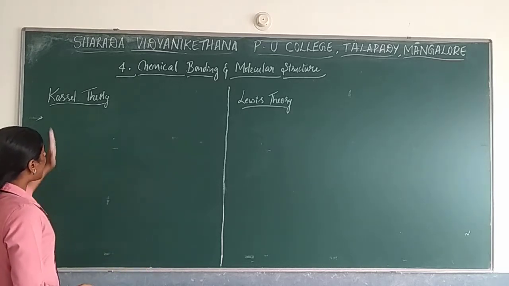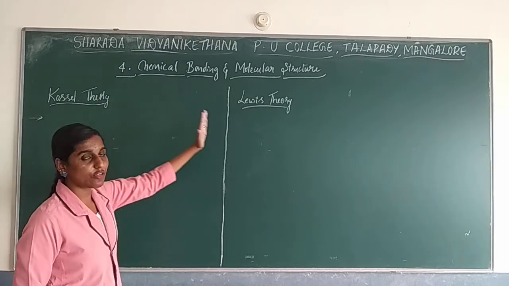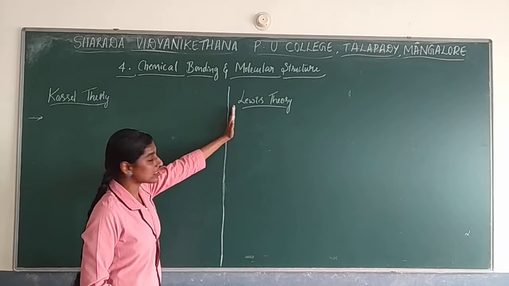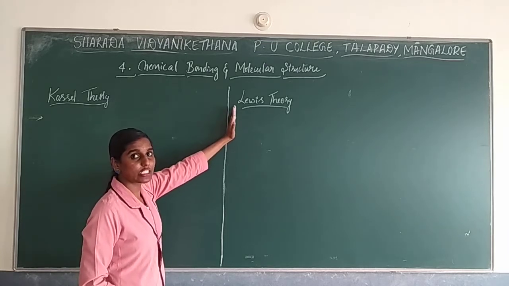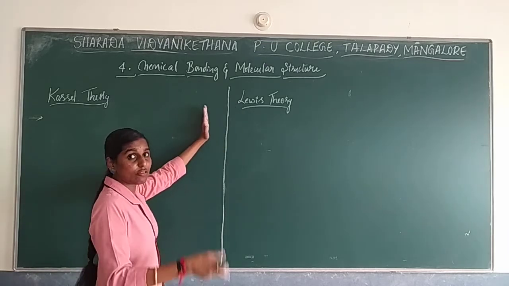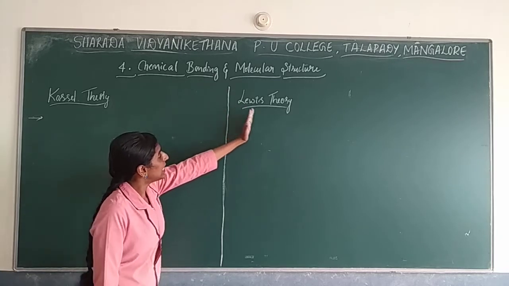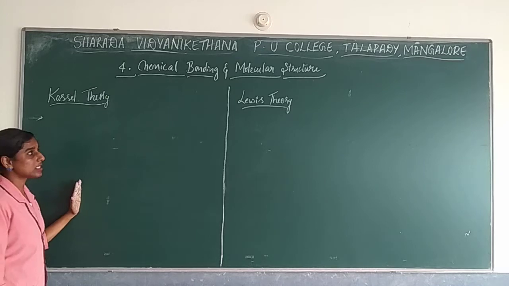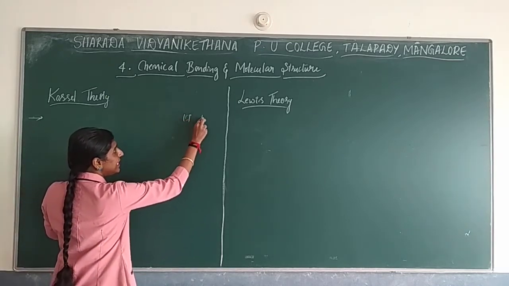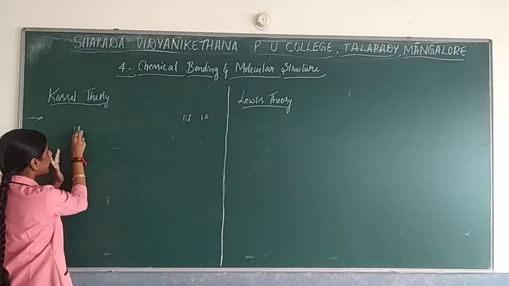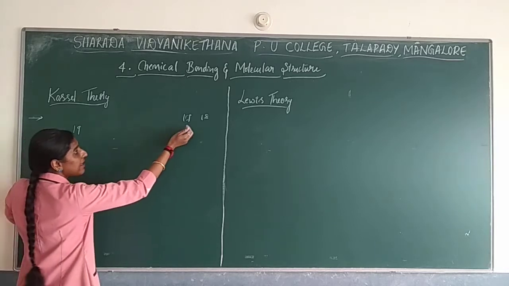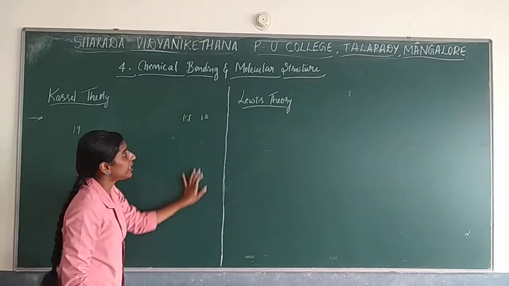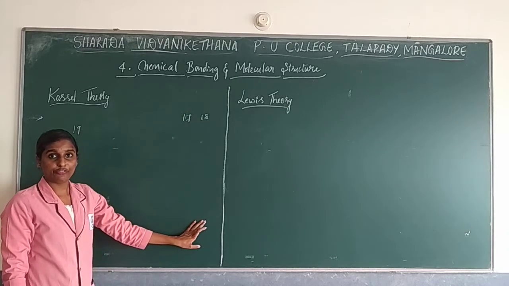Between the halogen and the alkali metal, when you write the electronic configuration based on atomic number, 17th, 18th, then the 19th will come under the first group. So between the halogen and the alkali metal you have the noble gas configuration.